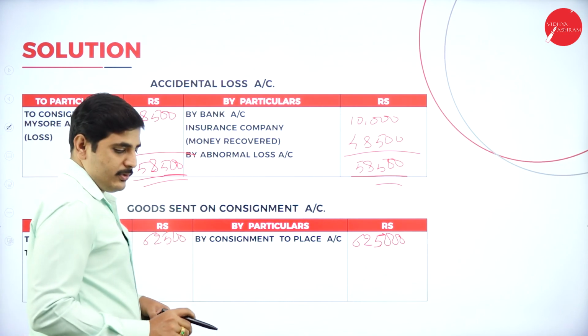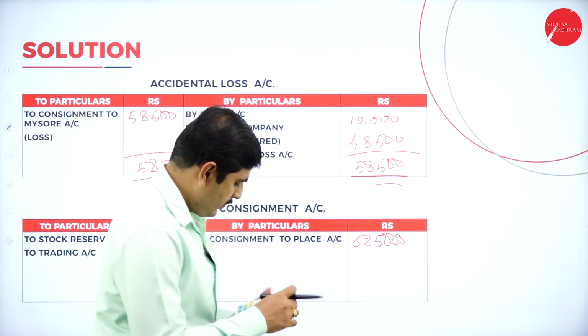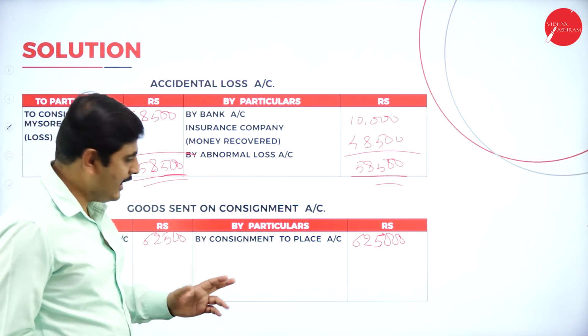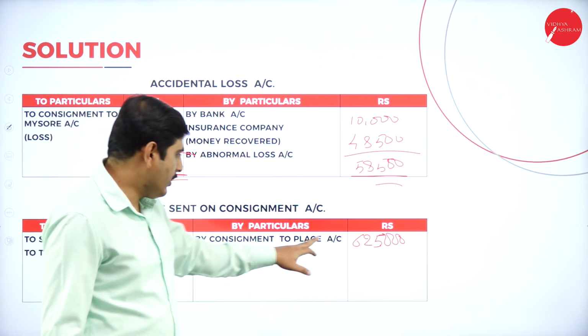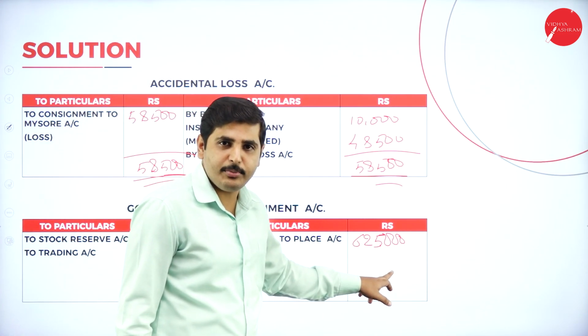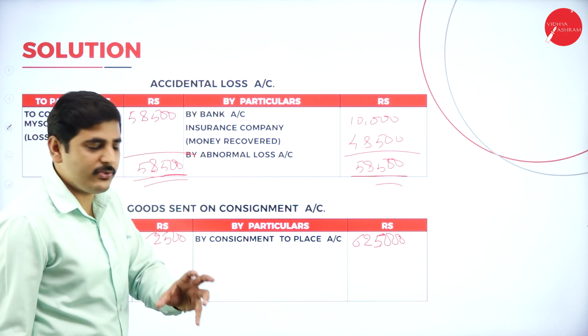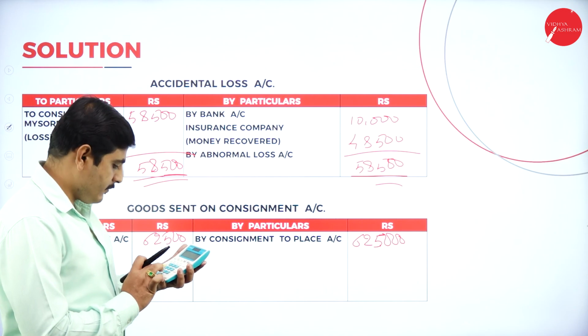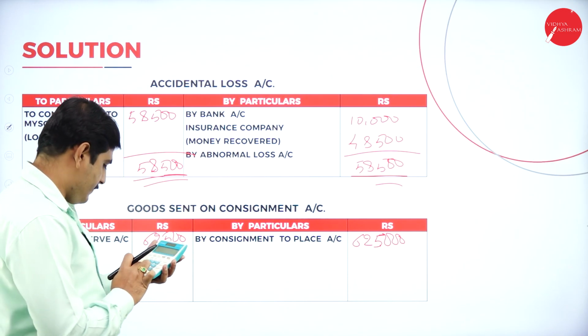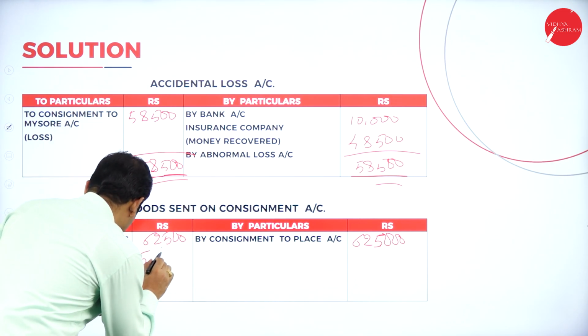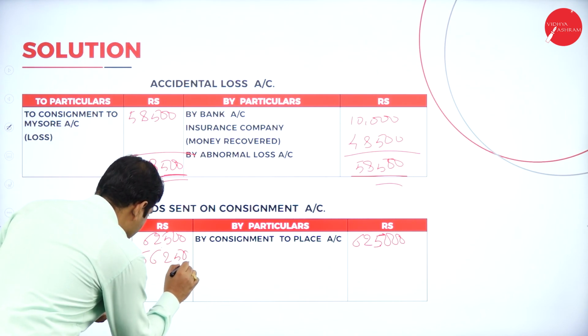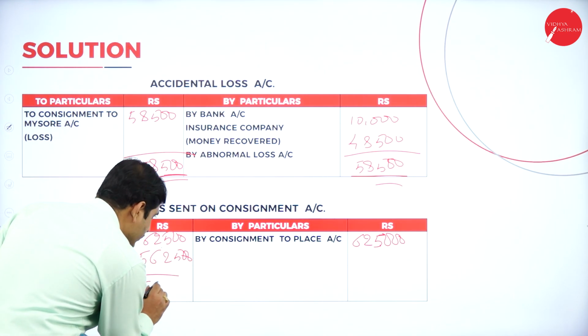Remaining is trading account. Remaining in trading account means the actual worth of the stock. Total goods we have sent is inclusive of profit. If you deduct the profit, we will get the actual cost price of the stock. So 5,62,500 is the actual worth of the stock.